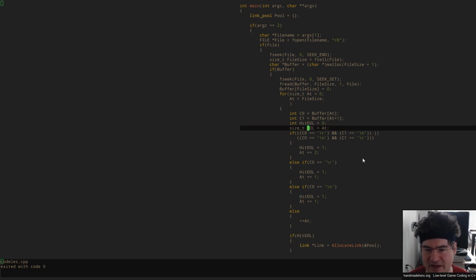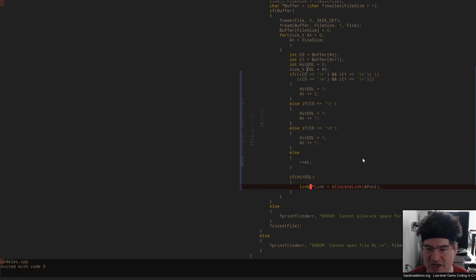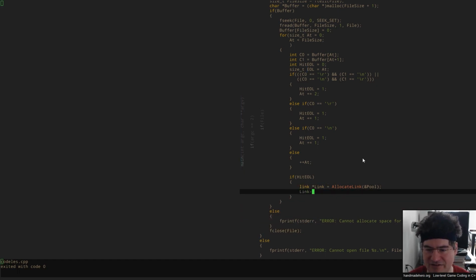All right, so we need this to be a size T because the EOL in this case has to be the same size as the at, just to make sure that we don't have any kind of mismatch between the sizes of our variables. Now let's go ahead and here in the hit EOL, what we're going to do is we're going to allocate a link, and we're going to go ahead and set that string.